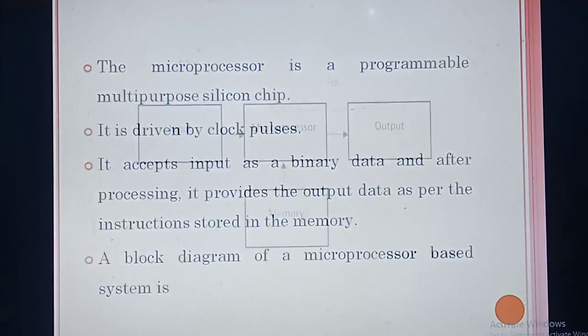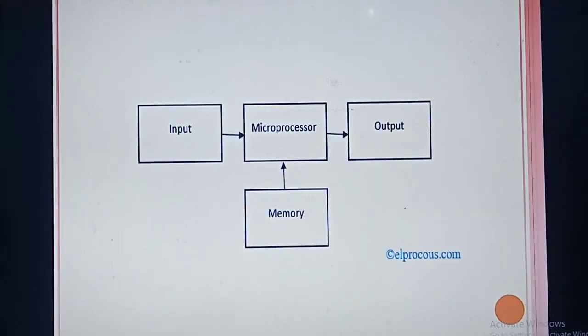The same thing is given in the block diagram also. See that input box, where the user is giving some input. Who is accepting the input? The microprocessor, whether it is 4004 or 8085 or 8081, whatever it may be. That microprocessor will accept the input data. What does the microprocessor do? It converts the given input data into which format? Binary format.